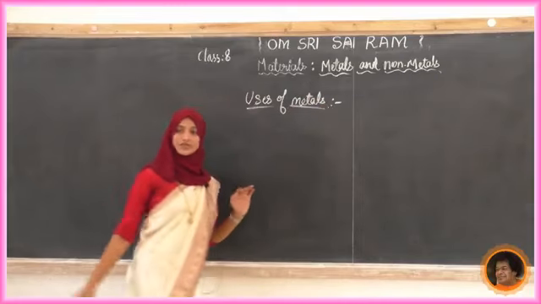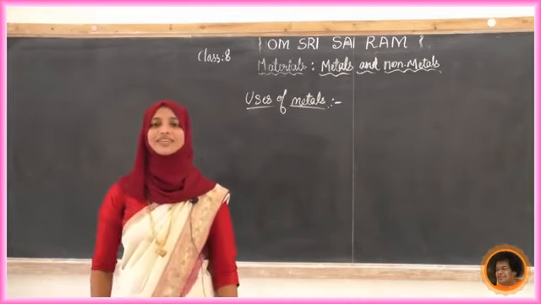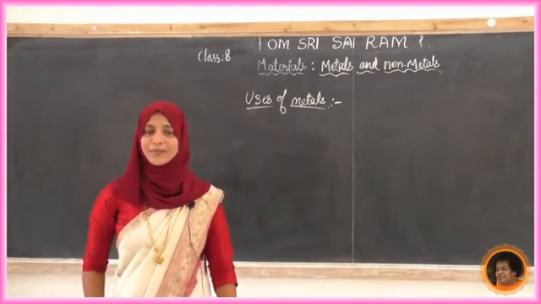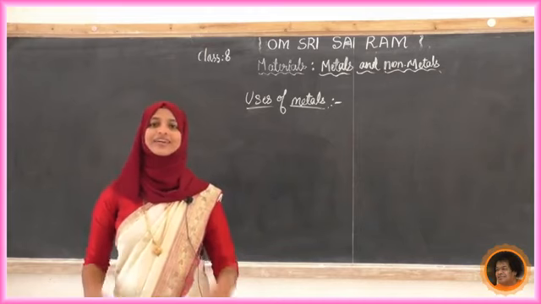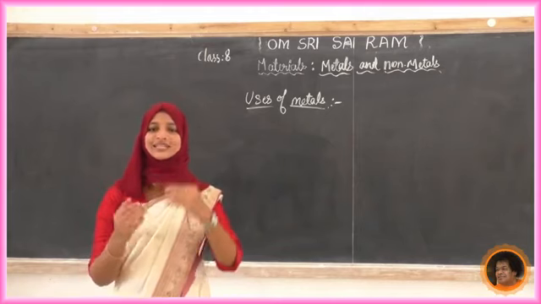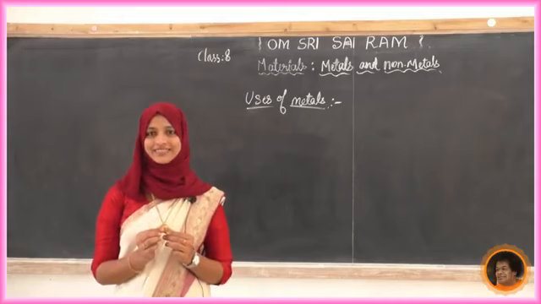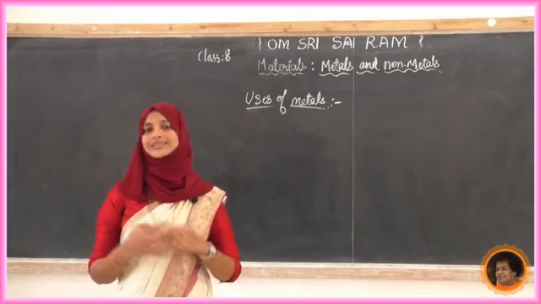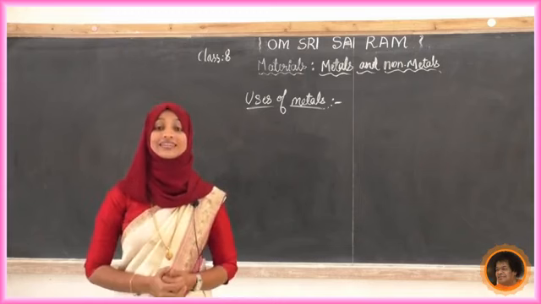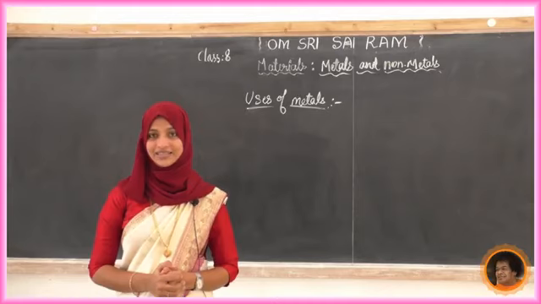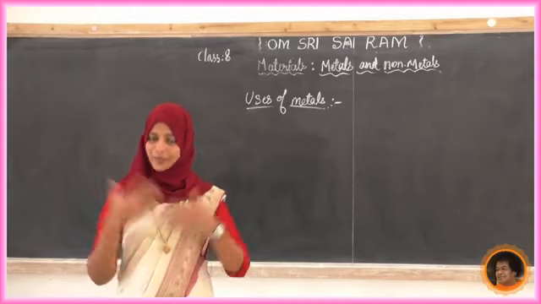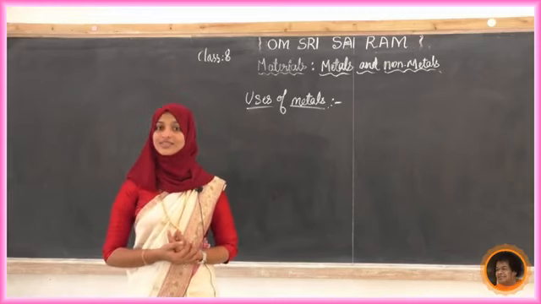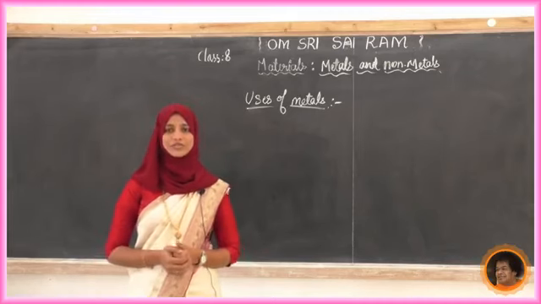First we will see the uses of metals. Where are we using metals? We can see a number of uses. Here is a simple example. I am using metal as my jewelry: a ring, a silver necklace, a gold necklace. All these things are metals, and we use them in our daily life. Your mothers and sisters use metals as jewels, for ornamental purposes.